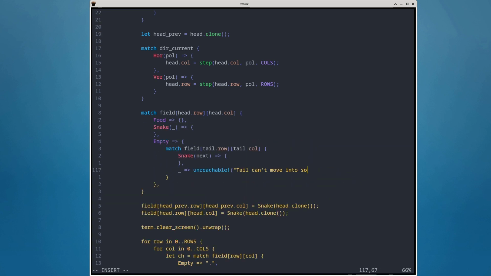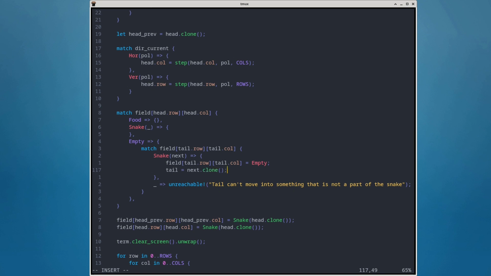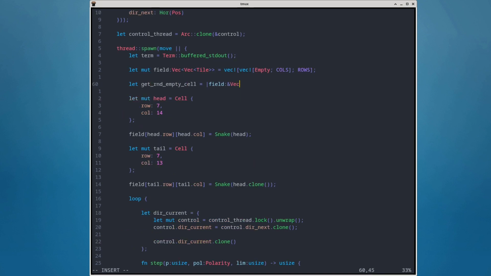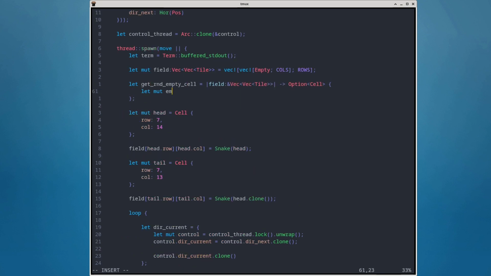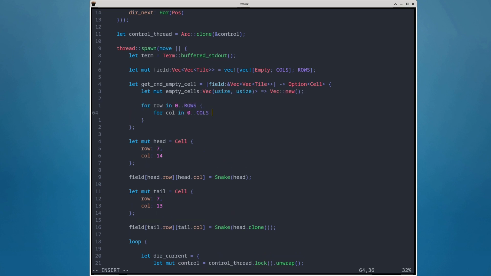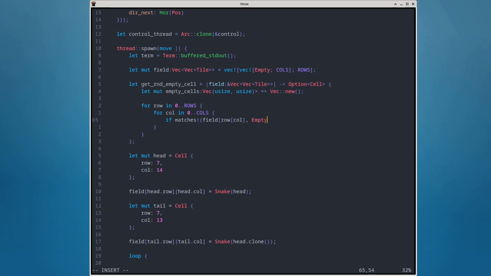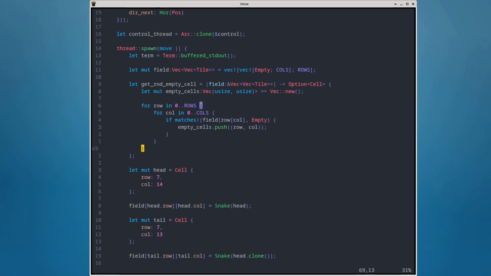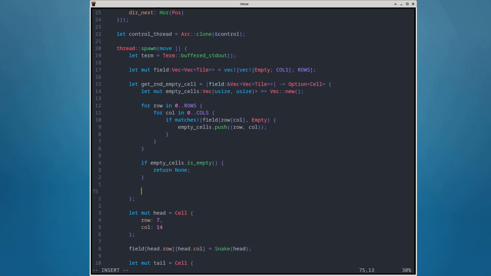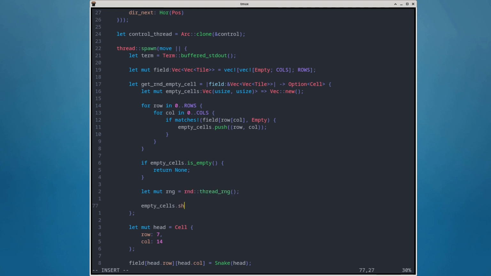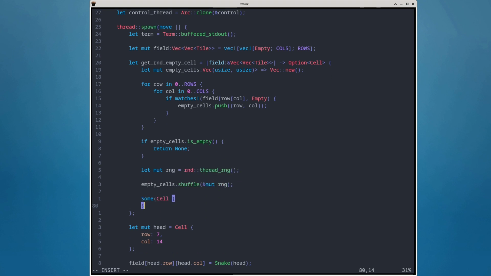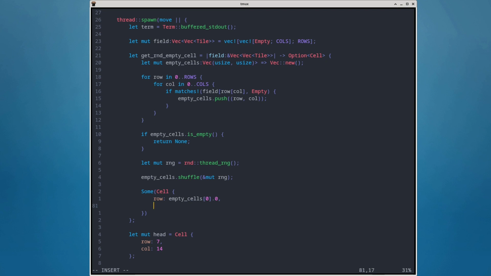You can start roasting my code here. I wanted to create a closure that will access the field which is defined out of its scope. Find one random empty cell from it. The compiler wouldn't let me do it, and with my very limited understanding of ownership and borrowing so far, I ended up adding a reference argument to the closure, so making it a closure kind of doesn't make any sense anymore. But it works, so I am moving forward. The logic could also be optimized, but for a small field like this, it's good enough.